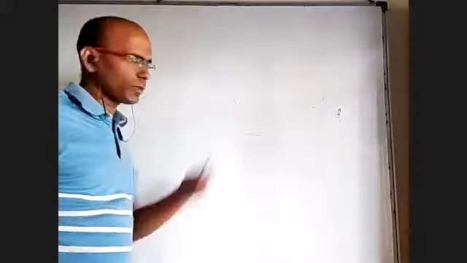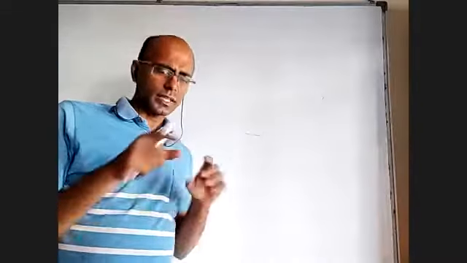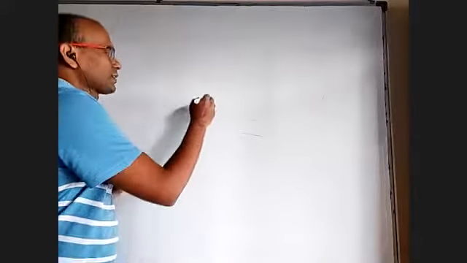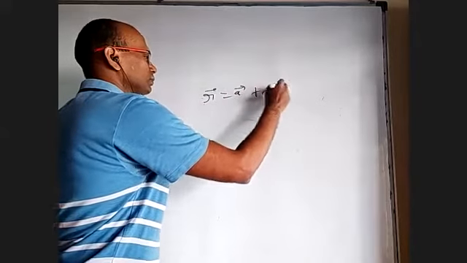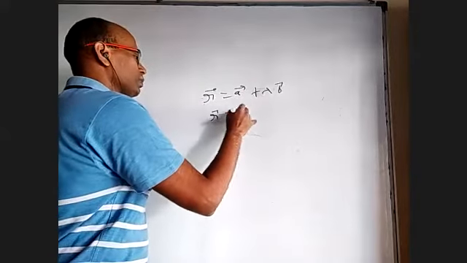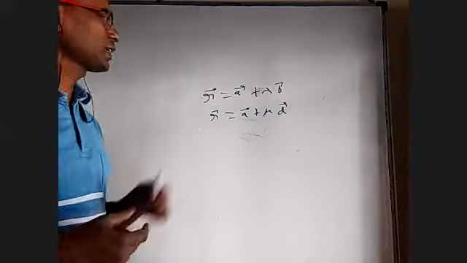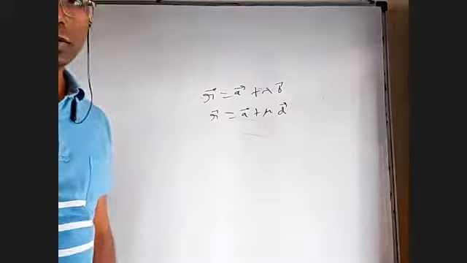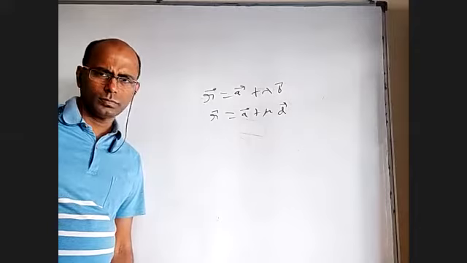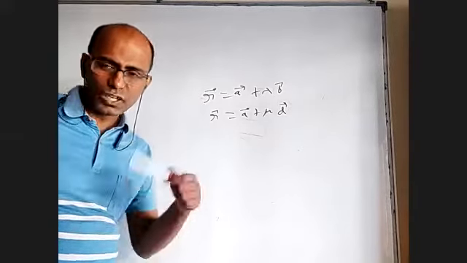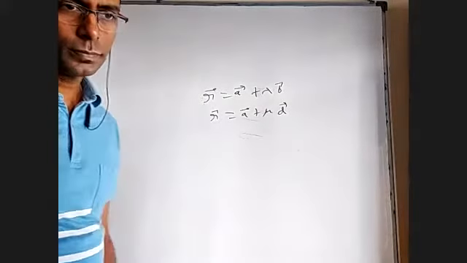Okay, so earlier we discussed about equation of plane different cases. Sometimes they may ask same questions in a different way. For example, r bar equal to a bar plus lambda b bar, and r bar equal to a bar plus mu d bar. What is the equation of the plane containing these two lines? Anybody want to tell?